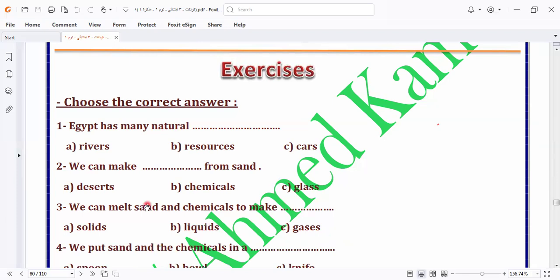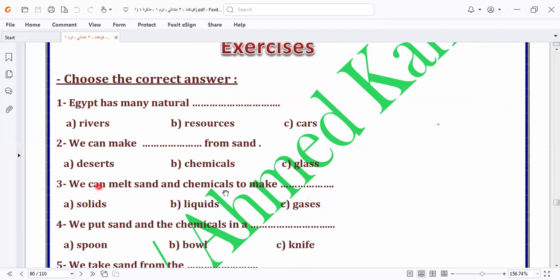Okay, we can make what from sand? We can make glass. We can melt sand and chemicals to make what? To make what?